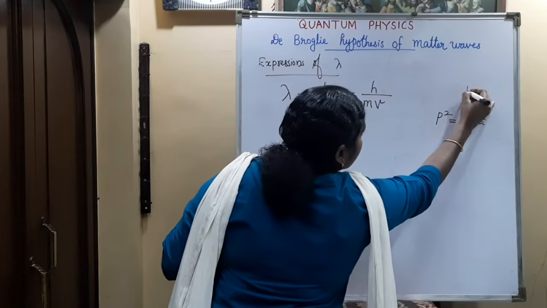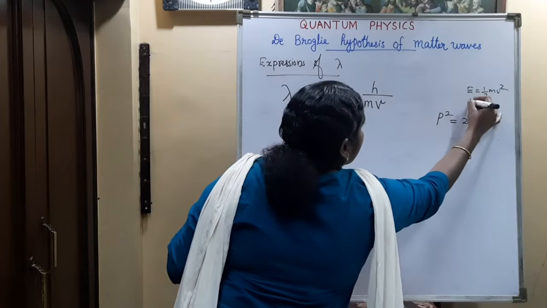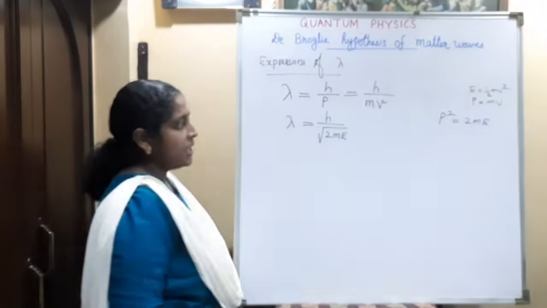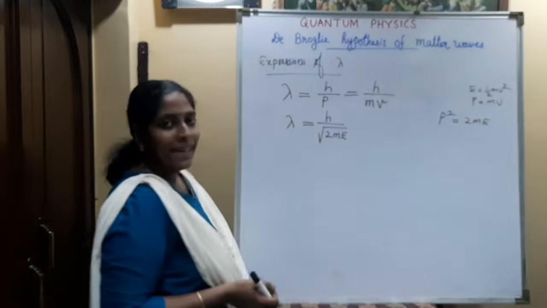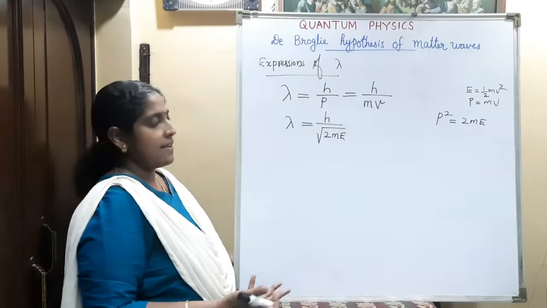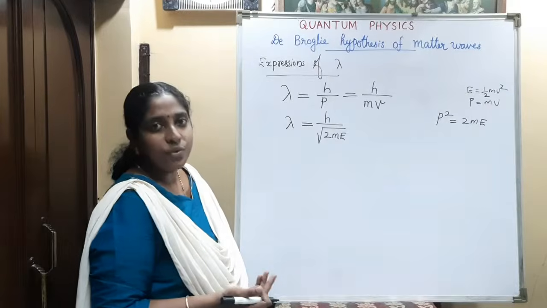You can derive this with the formula E is equal to half mv square and p is equal to mv. So p can be replaced by root of 2mE. If the energy is given while doing the numericals, we can directly use this formula: lambda is equal to h by root of 2mE.